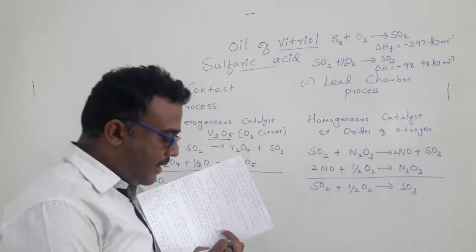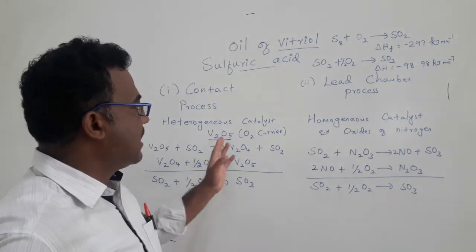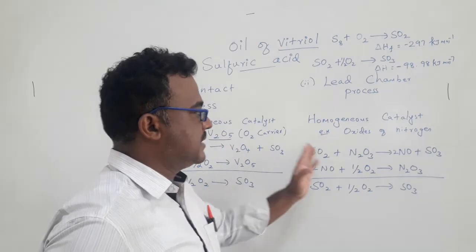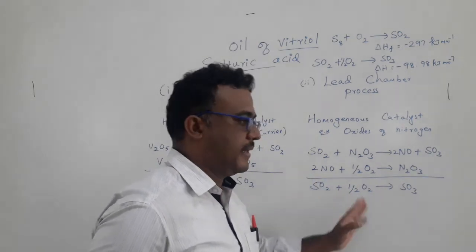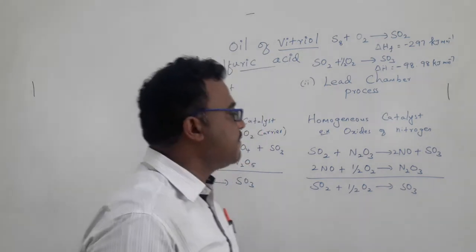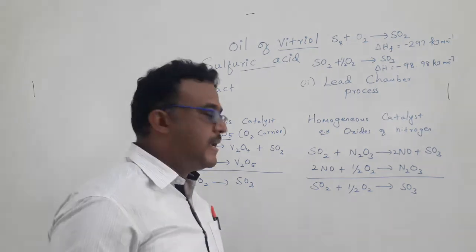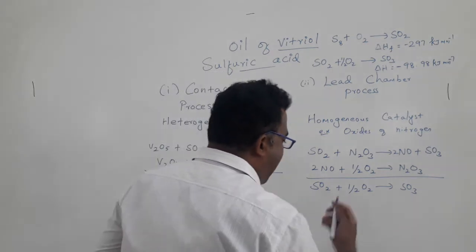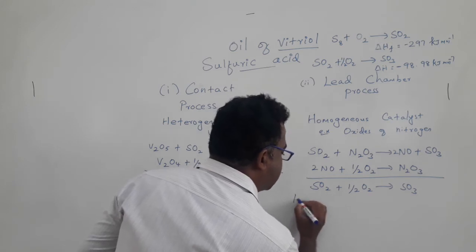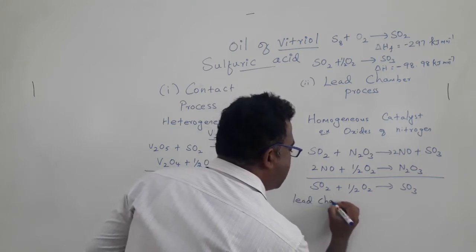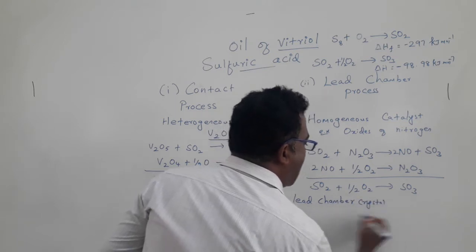But here we have some more differences in this process compared with the contact process. We will never convert sulfur dioxide to sulfur trioxide directly. Instead of sulfur trioxide, most of the time we will always get intermediates. For example, we have two different intermediates. One is called lead chamber crystal.